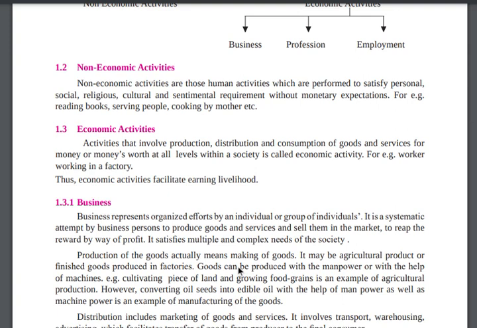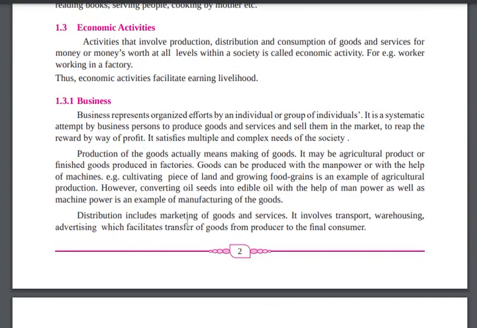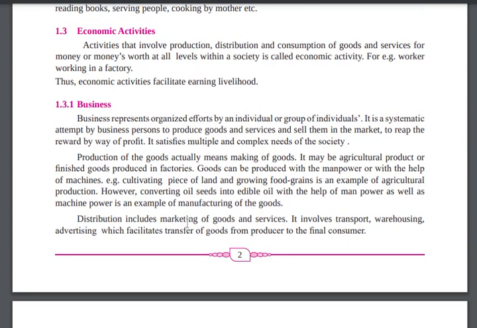The third one is economic activity, so let's understand business, profession and employment. Business represents organized efforts by an individual or a group of individuals. It is a systematic attempt by a business person to produce goods and services and to sell them in the market to reap a reward in the way of profit. It satisfies multiple and complex needs of society.